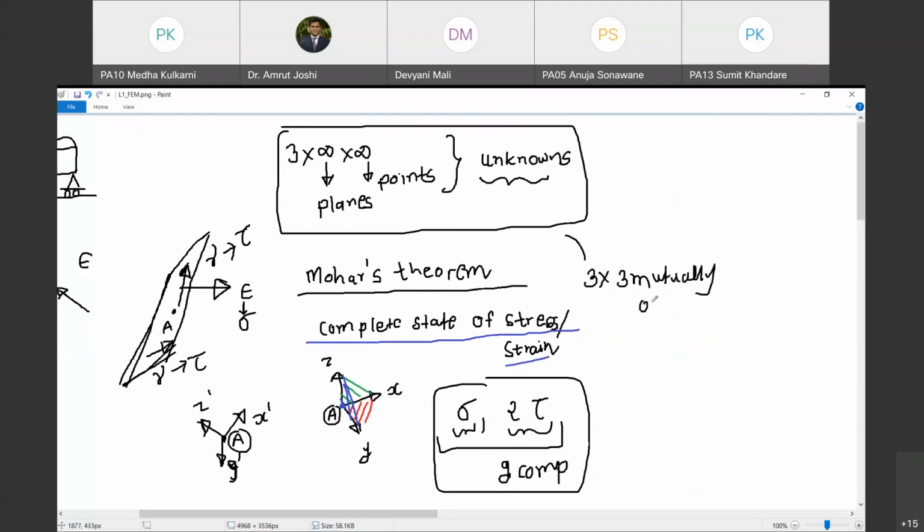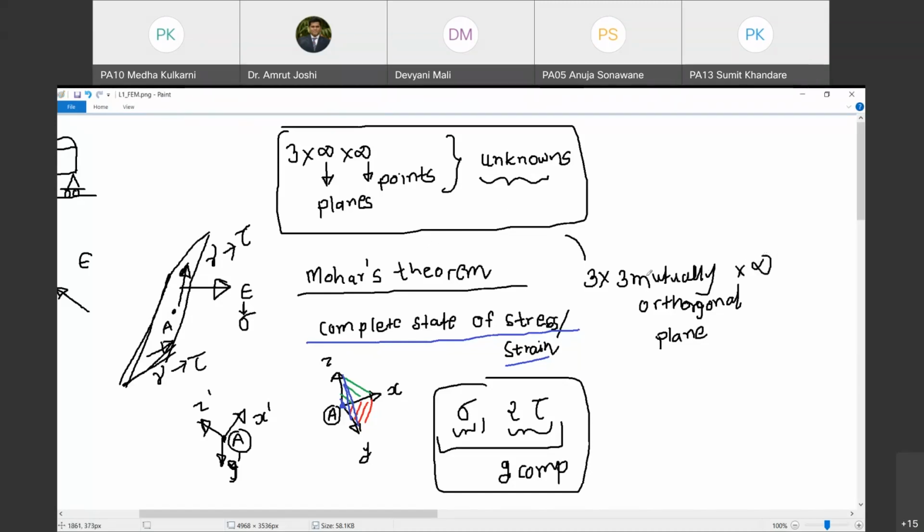Because once I know these 3 components on any triplet of mutually orthogonal planes, I can find out the state of stress on any other mutually orthogonal planes passing through the point under consideration. This is what the statement says. So therefore, number of unknowns now have reduced to 3 into 3 into infinite.